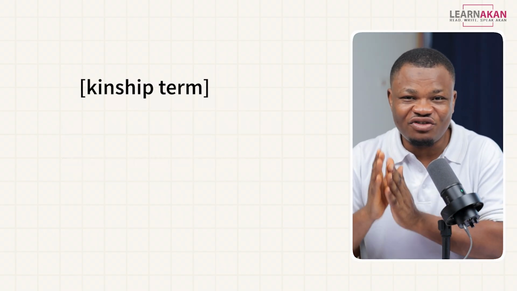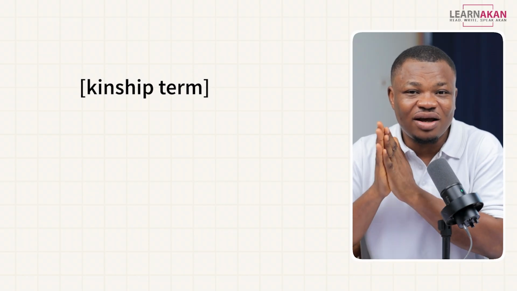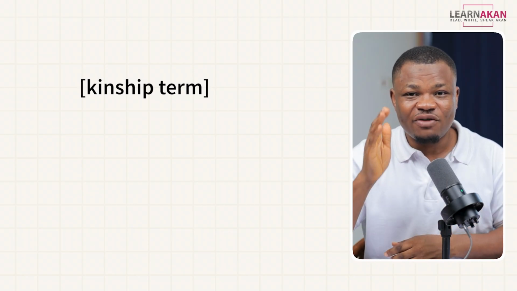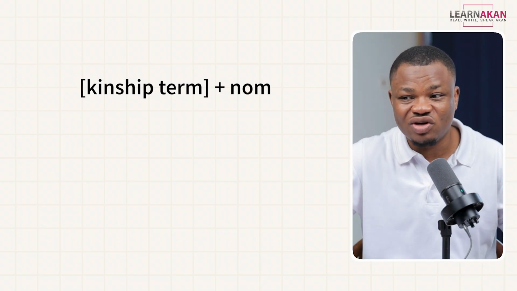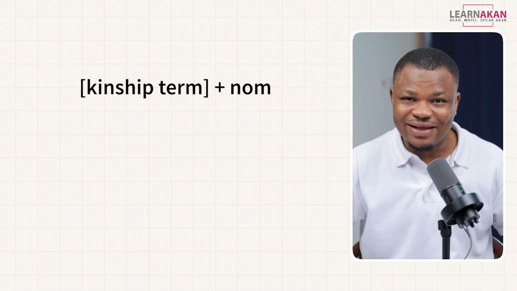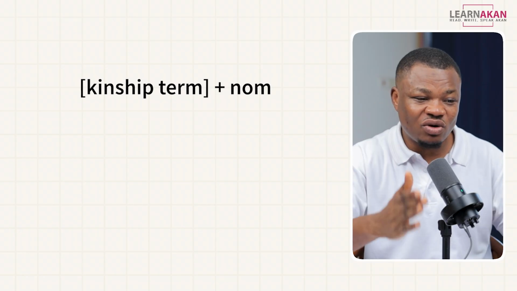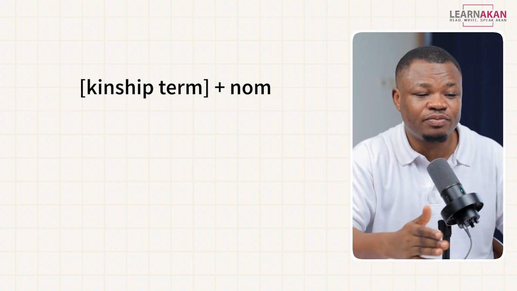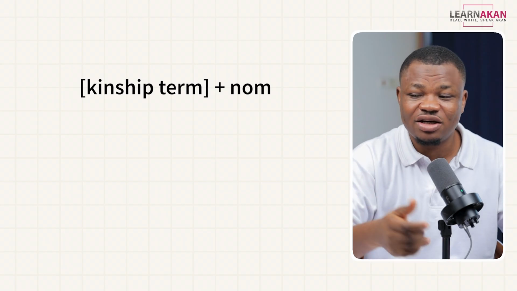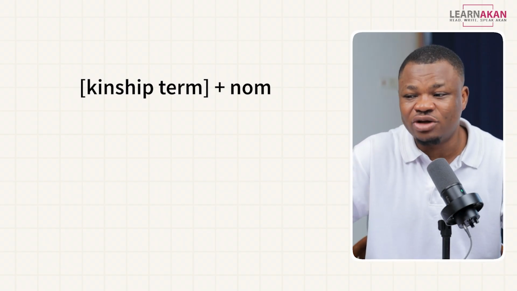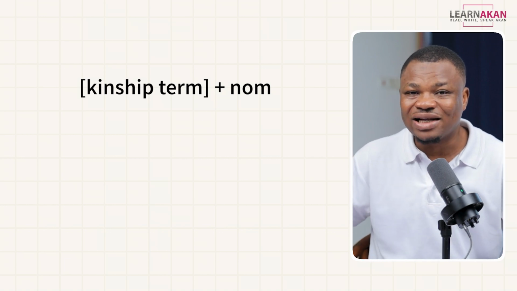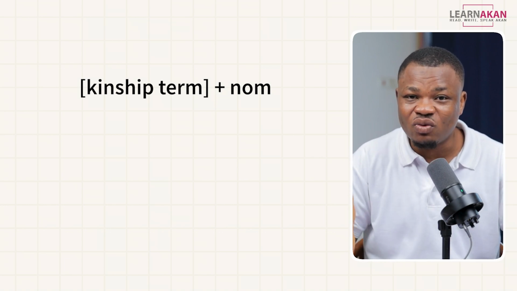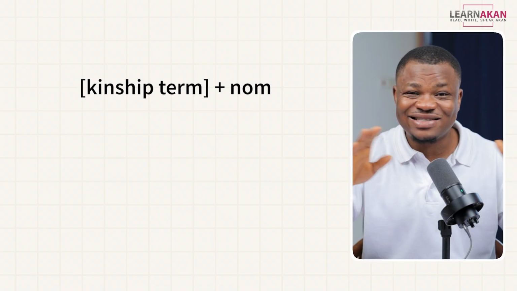So if you have a chi kinship term, a singular kinship term in chi, if you want to form the plural, all you have to do is to attach num to the end of that particular word, and that's it. So you have a singular family word, a singular kinship term. If you want to form the plural of that, you just attach num to the end, such that you end up with one word, right? So you attach num to the end of that particular word and you have the plural form. It's that simple. Let's go ahead and look at some examples.